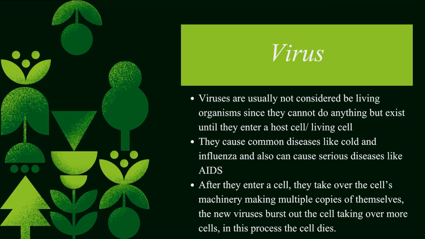They take over the cell's machinery and use all its resources to replicate themselves again and again. After a point of time, when the cell is wasted and has no resources left, all the viruses burst out of the cell and start entering more cells in the body of the organism. This is important because in this process, the cell dies.